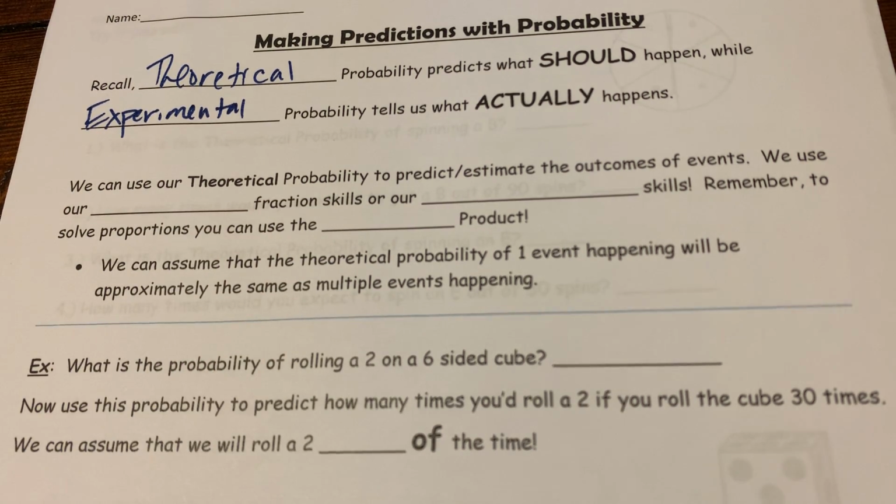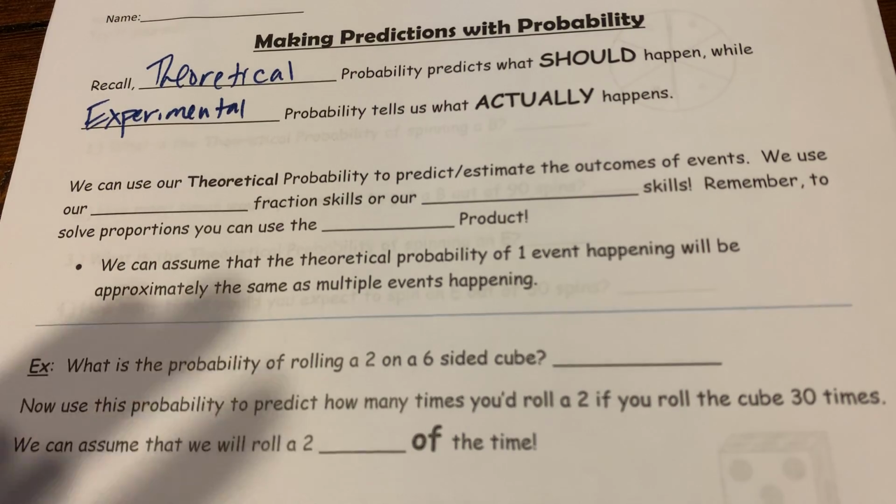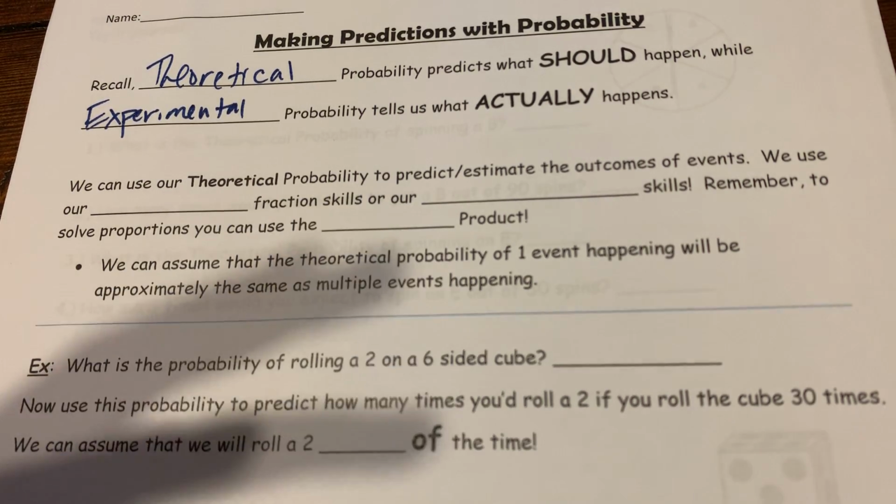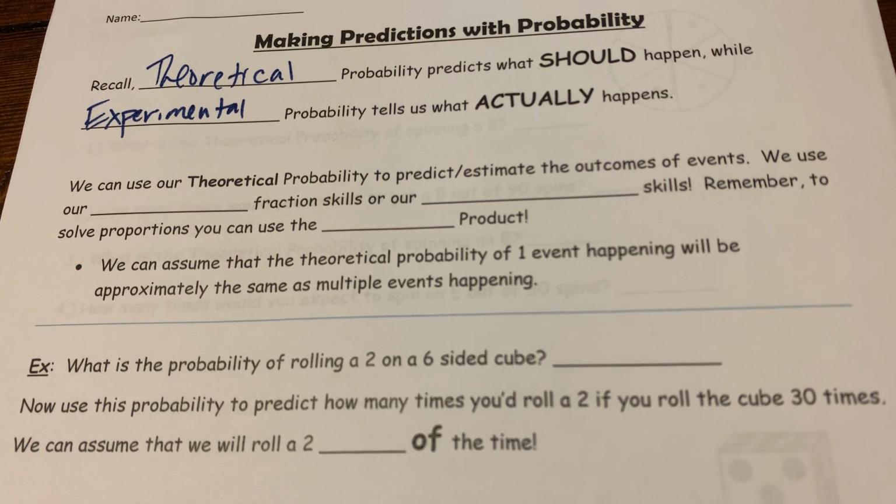So we can apply this theoretical probability of what should happen to these events. Let's say I want to flip a coin 100 times. I can predict approximately 50 times I would get a heads, because the probability of flipping a heads is half. So that means half of the time I would expect to flip a heads. Now, is that going to be the case always? Absolutely not. We're not living in a perfect world where that theoretical probability will come through every time.